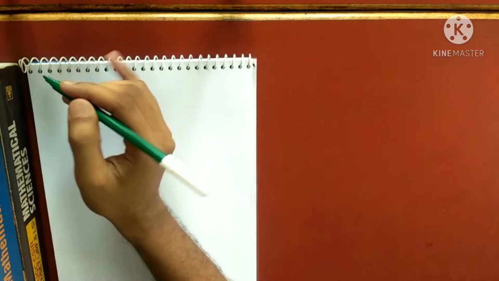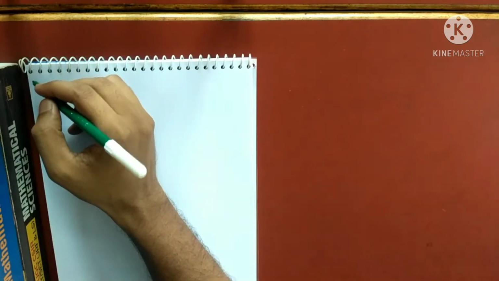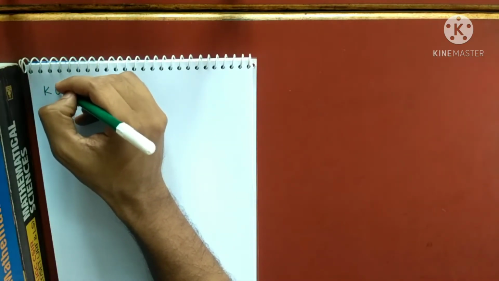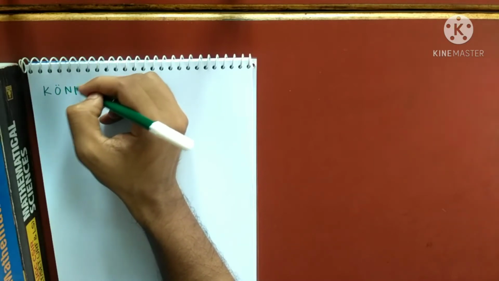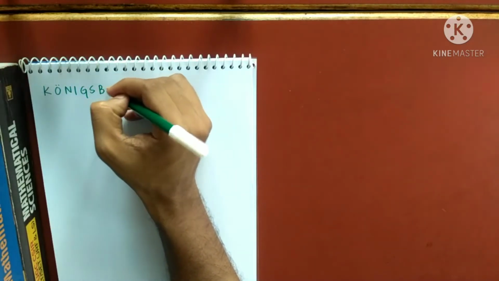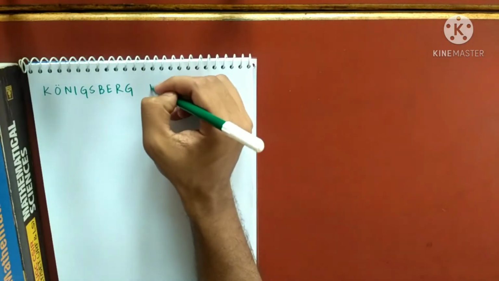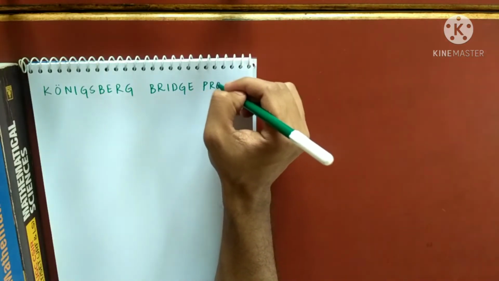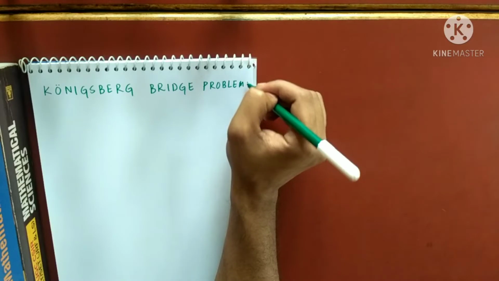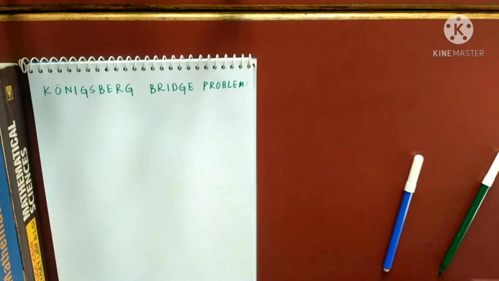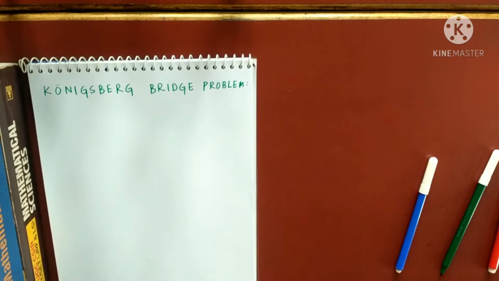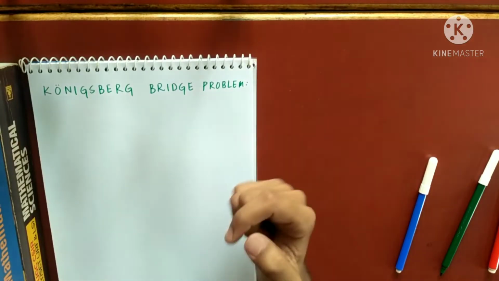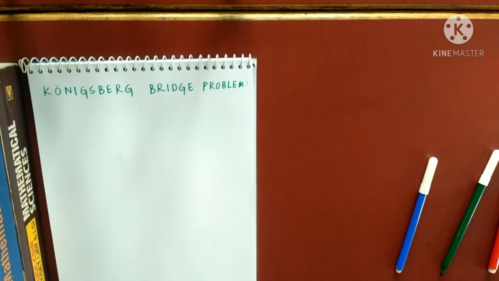I'll tell you why. This was the problem, known as the Königsberg bridge problem. This is a German word. So what exactly is the problem? There is a town called Königsberg. You can search in Google. The name has changed now, but previously it was called Königsberg. Let me draw the structure of that town.